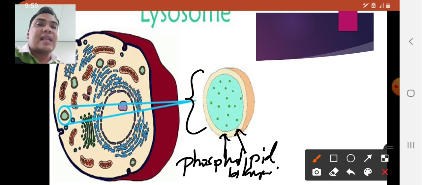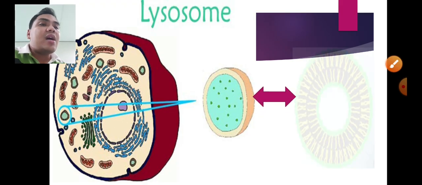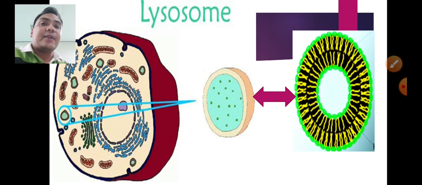Hence, the lysosome is classified as a membrane-bound organelle because it consists of a phospholipid bilayer. And this is the illustration of the phospholipid bilayer.